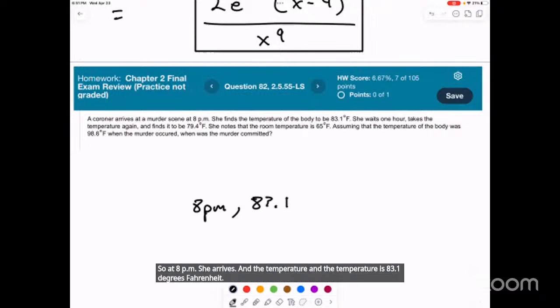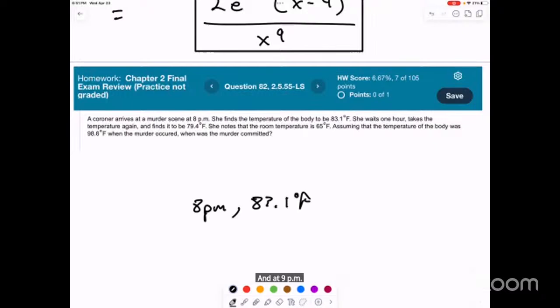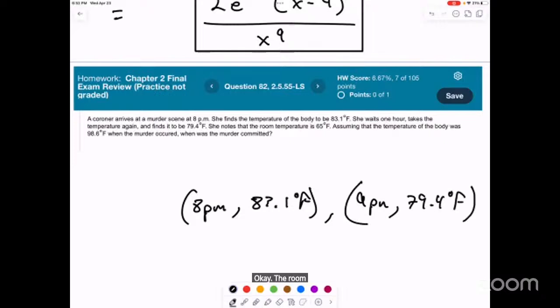And at 9 p.m., it's 79.4 degrees Fahrenheit. The room temperature is 65 degrees Fahrenheit. And I'll just say normal temperature is 98.6 degrees Fahrenheit.